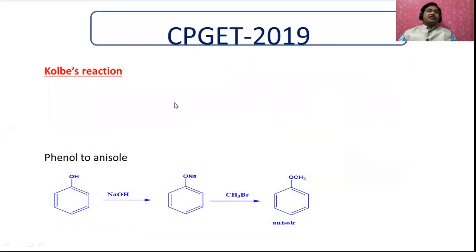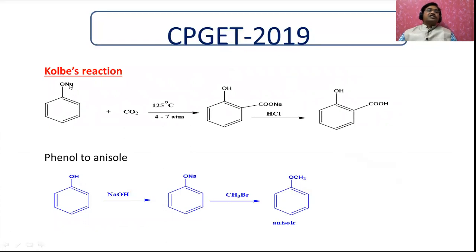Let us discuss all these reactions. What is a Kolbe reaction? Phenoxide ion when treated with carbon dioxide will give the sodium salt of salicylic acid, and finally on acidification you will get salicylic acid. This is the Kolbe reaction. And let us see what phenol to anisole is. How is phenol converted to anisole? Phenol, when treated with sodium hydroxide, gives this compound, which on treating with methyl bromide gives anisole. This conversion, the preparation of ethers, is called Williamson synthesis. This is not Kolbe, but to know the remaining reactions, this is called Williamson synthesis.